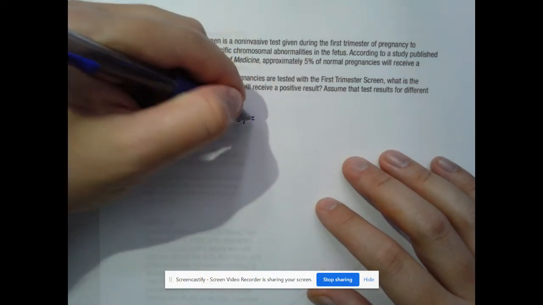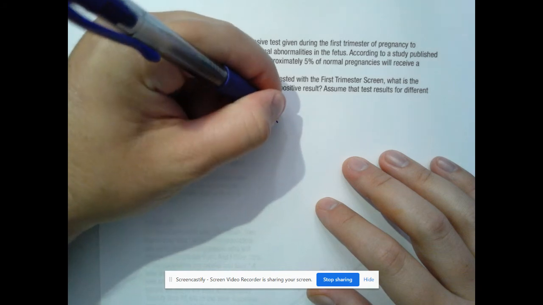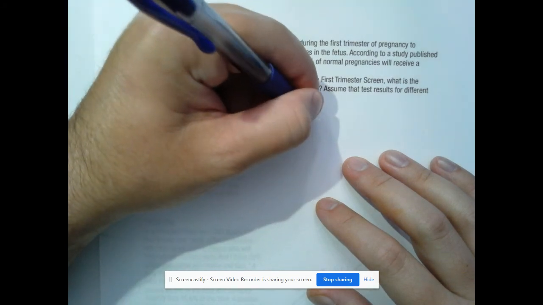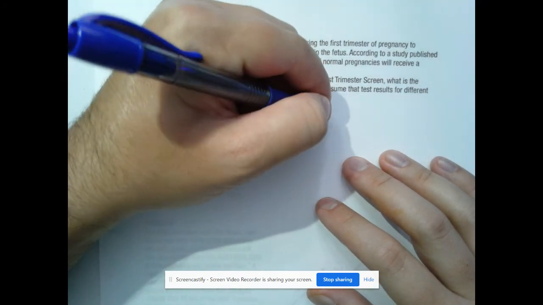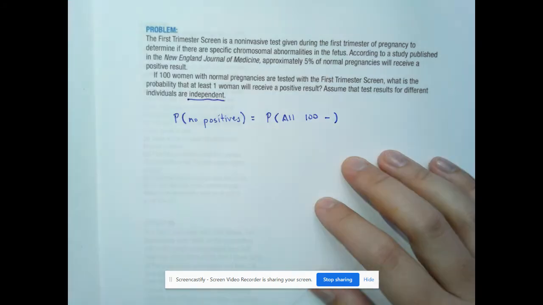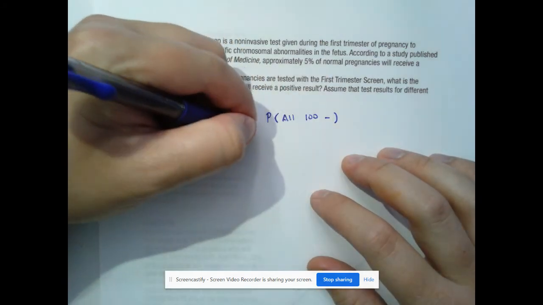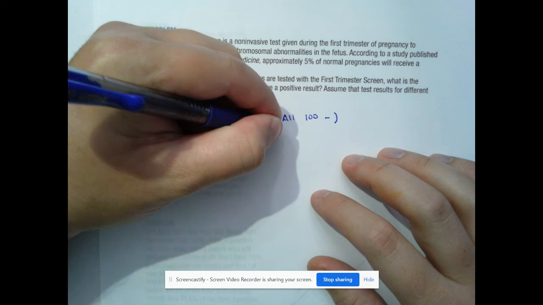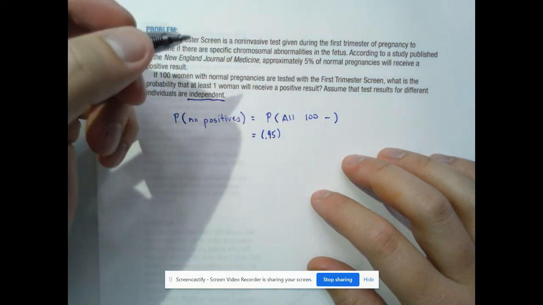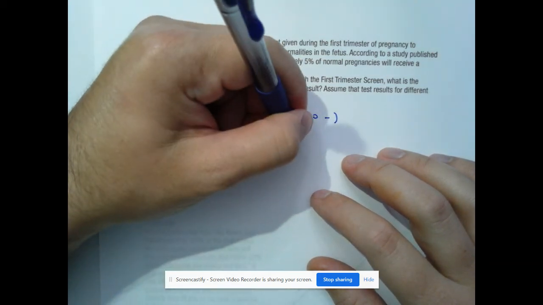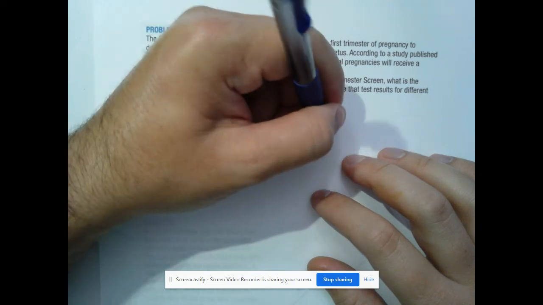So that means we have all 100 negatives. So all 100 negatives, which means we're going to take 0.95, because that would be a negative result, since 0.05 is a positive, times 0.95 times 0.95 times 0.95.